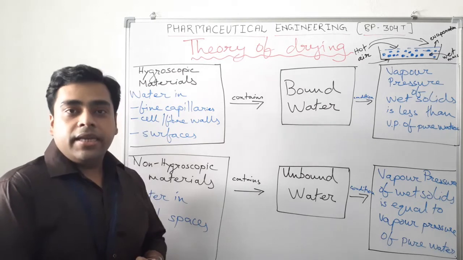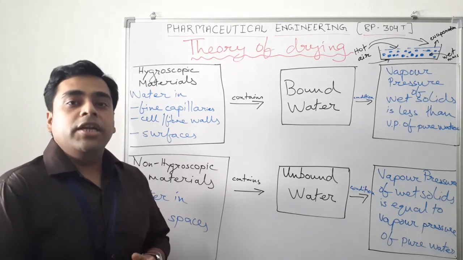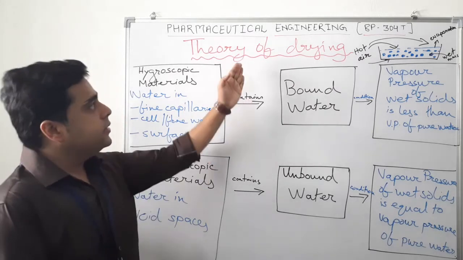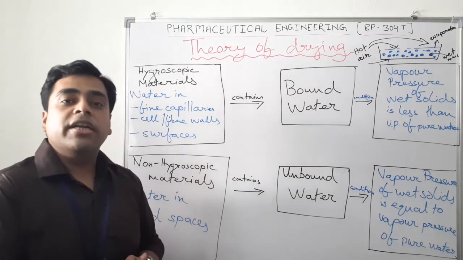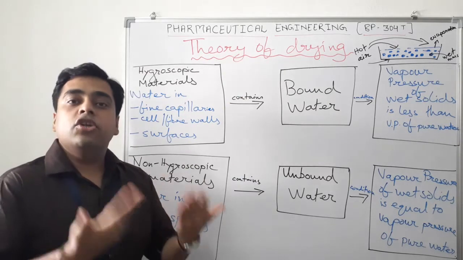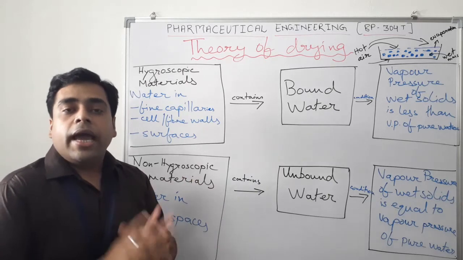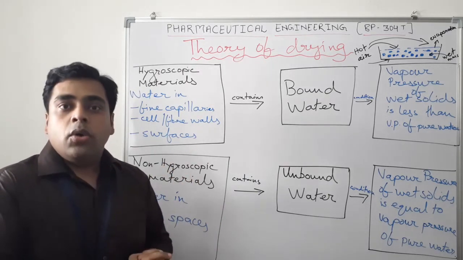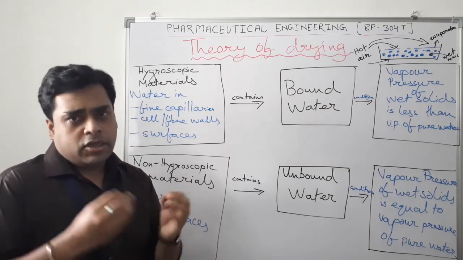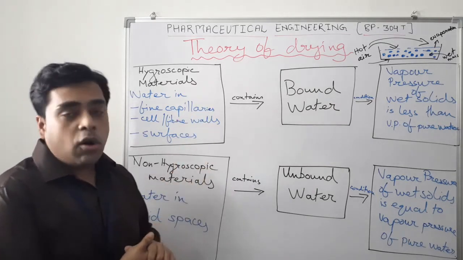So we were discussing pharmaceutical engineering, unit 3, first chapter, drying. In the previous lecture we had discussed the definition of drying, what is actually meant by drying, the basic process of drying, and the basic difference between drying and evaporation. So I will recapitulate shortly, then we'll move on to our second topic, that is the theory of drying.